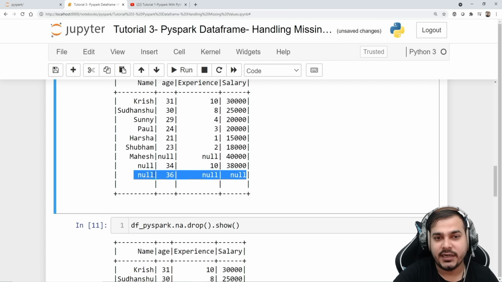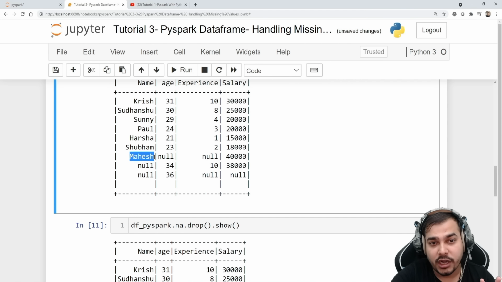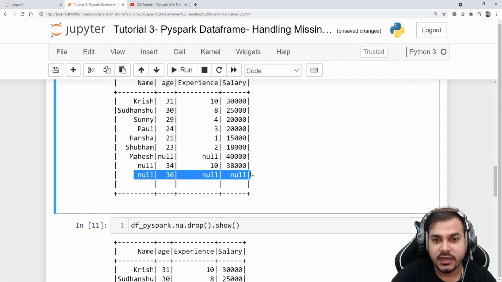Why has it got deleted? Because we have kept the threshold value as 2. It says that at least 2 non-null values should be present. Here you have 2 non-null values like Mahesh and 40,000. Here you just have 1 non-null value, so because of that it got deleted.